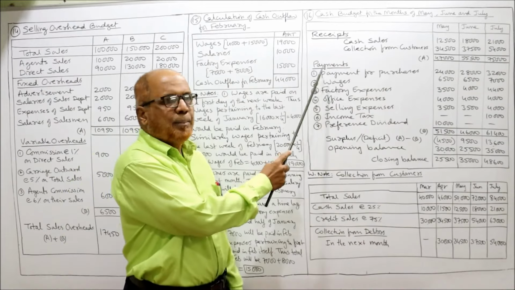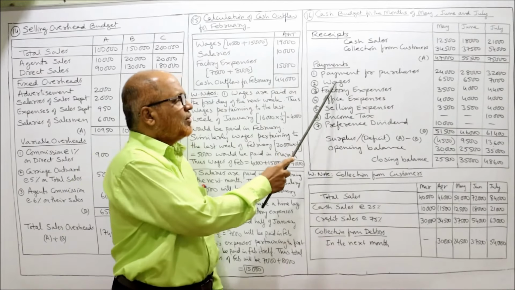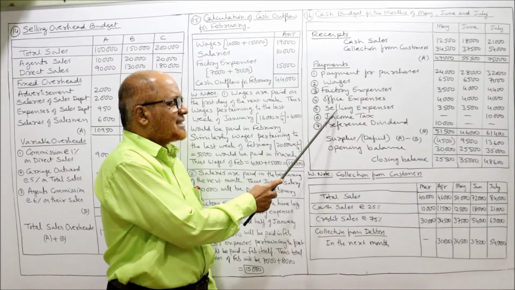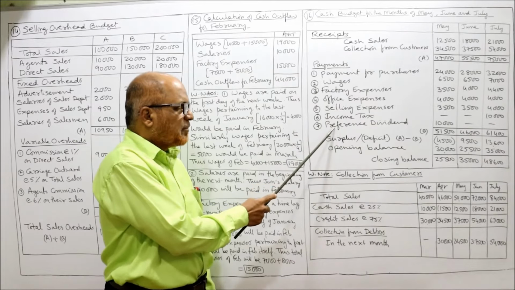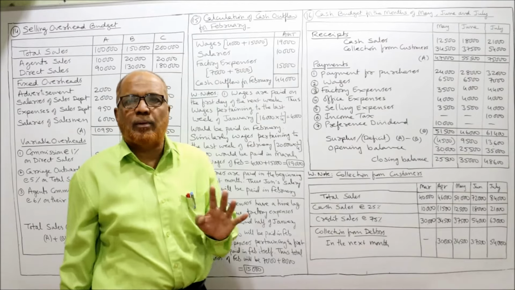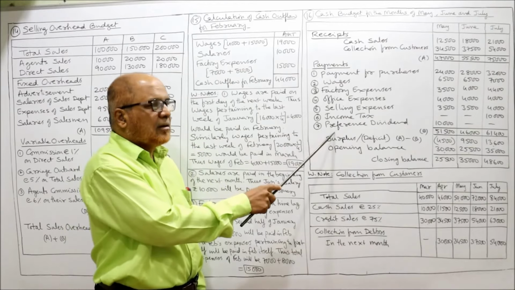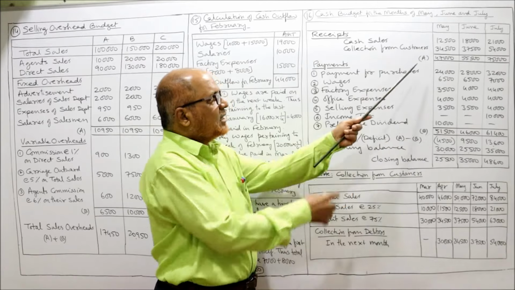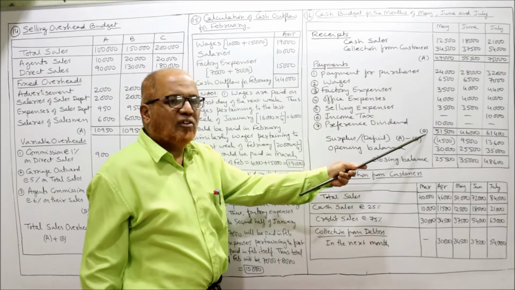Then payments. Payments are payment for purchases, wages, factory expense, office expense, selling expense, income tax, preference dividend. These are the total number of payments given in the problem. So all the payments I have taken. This is B. A is the total of receipts, B is the total of payments.